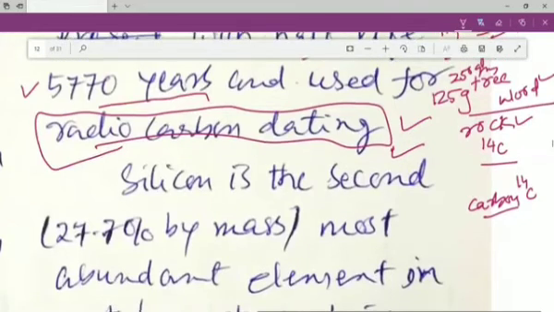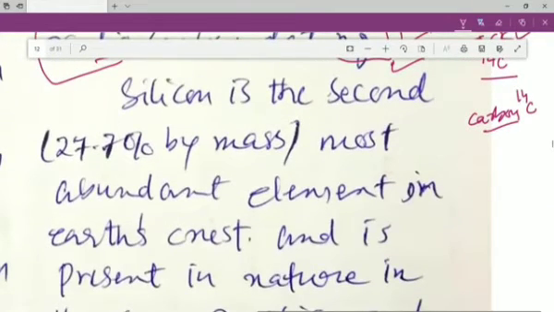So this is how, using 14C, we can estimate the age of old rock or old wood. I hope it is understood, my dear students. If you have any doubt, you can stop me and ask me. No, sir, no doubt. Thank you.